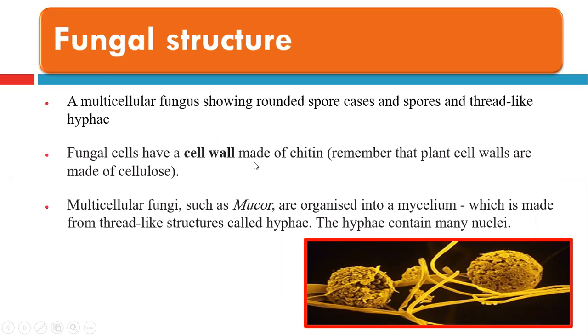The fungal cell has a cell wall. If you look at the fungal cell under the microscope, you will find that they have a cell wall like a plant. But the cell wall in the case of fungus, as we've taken in the chapter of cell structure, is made of chitin, and the plant cell wall is made of cellulose. So this is a difference between the fungal cell and the plant cell.